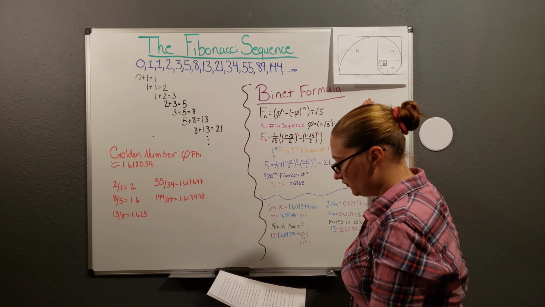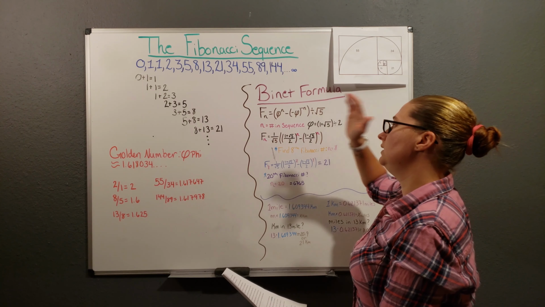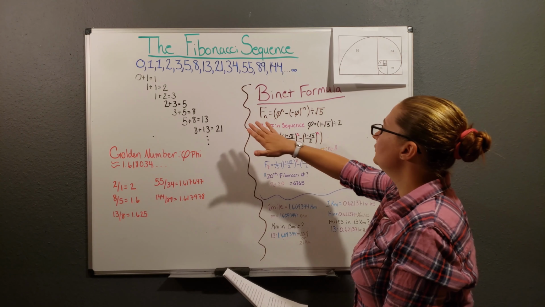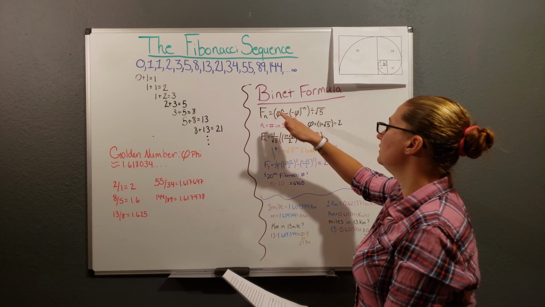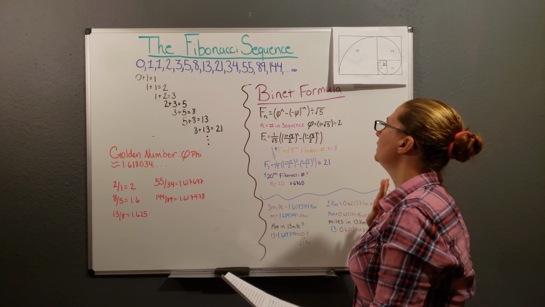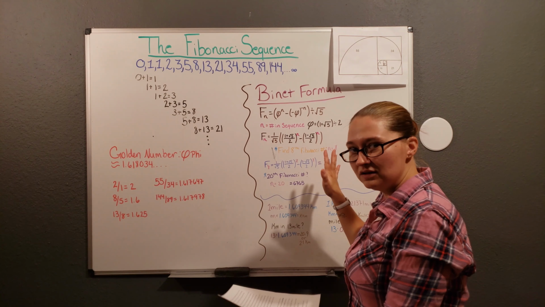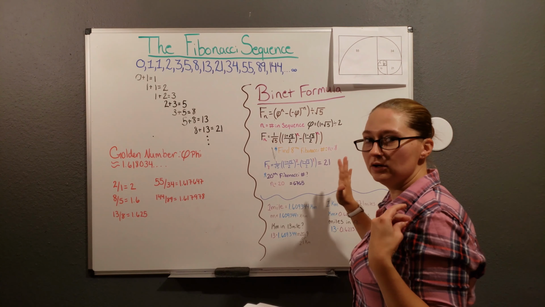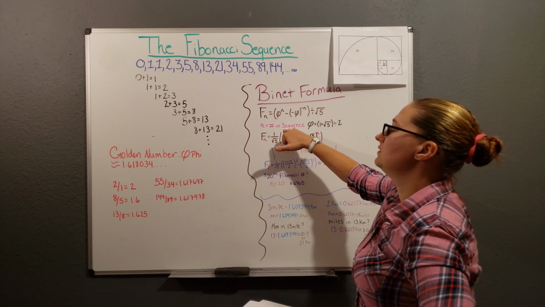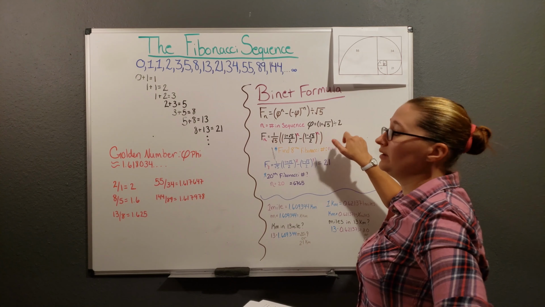And so Jacques-Philippe Marie Binet developed a formula for finding any number in the Fibonacci sequence. So the formula is f of n equals phi to the nth power minus negative phi to the negative nth power, all of that divided by the square root of 5. It seems rather daunting at first, but the formula actually helps a lot. So we're given n is the number in the sequence that you want to find, and phi is 1 plus the square root of 5 divided by 2.